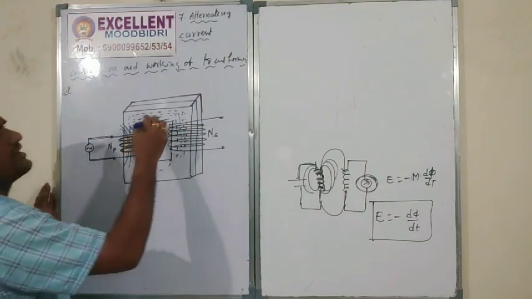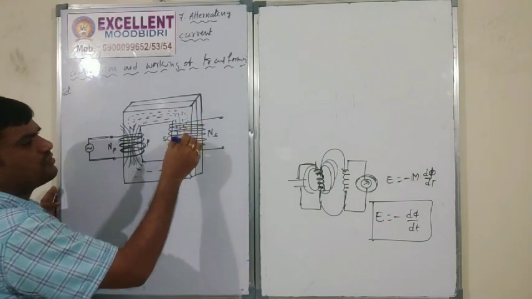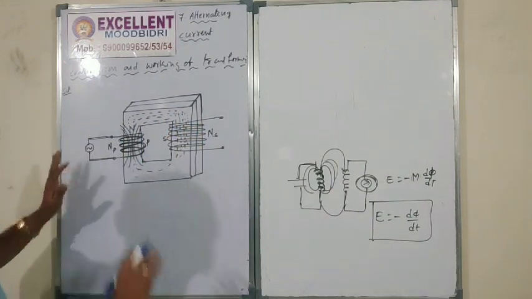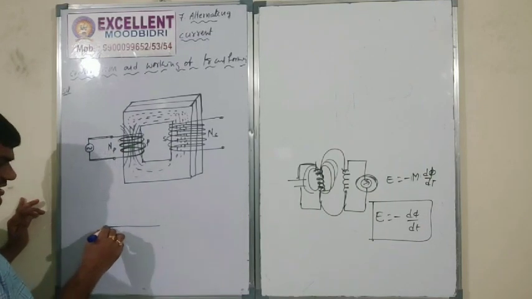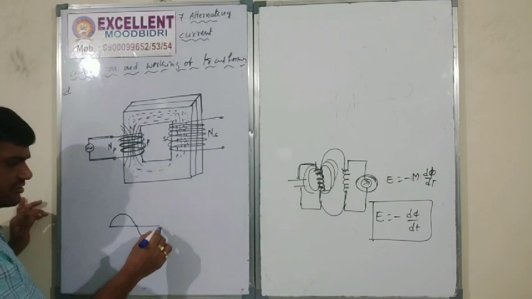Now magnetic field lines are going here, but this is an alternating current, so it is positive and negative.